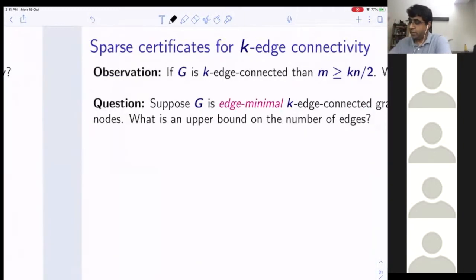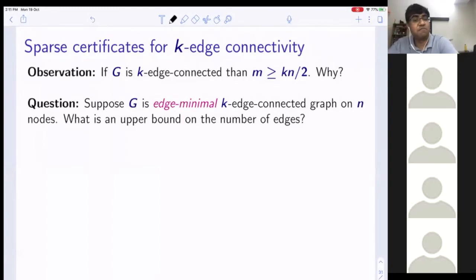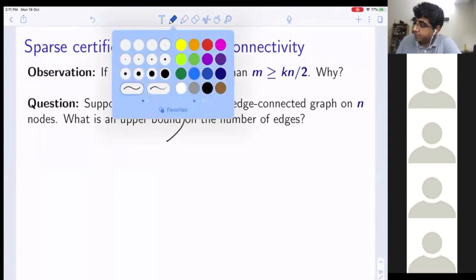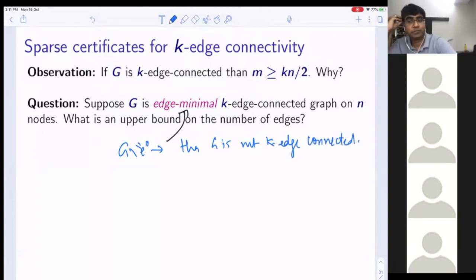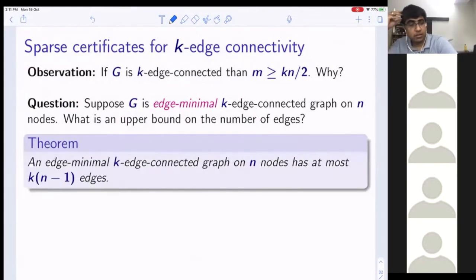But what we can also show is, suppose G is an edge minimal k-edge connected graph. What do I mean by edge minimal k-edge connected graph? Well, G is an edge minimal k-edge connected graph if you delete any edge from G, then G is not k-edge connected. Now, this is a theorem which we will prove: any edge minimal k-edge connected graph on n nodes has at most k into n minus 1 edges.